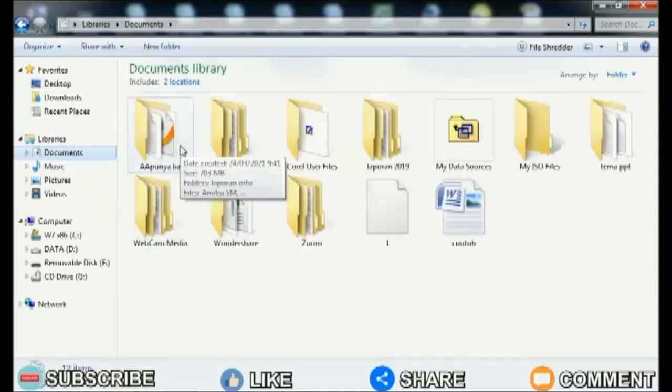So how about friends? How easy is it? That's the way to recover deleted files on a Windows computer or laptop.